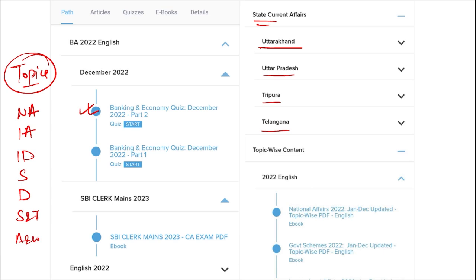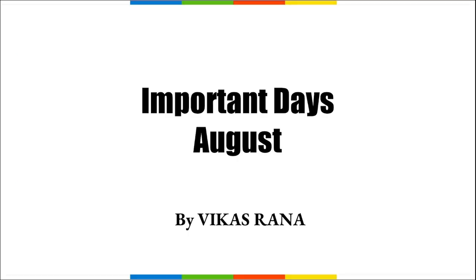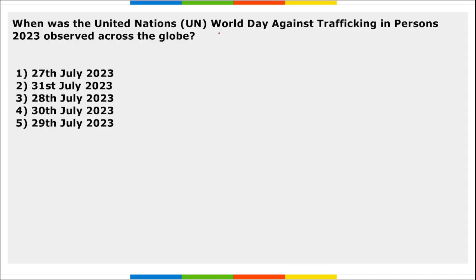Hello everyone. So in this video, we will be discussing important current affairs for the August month for the topic important days. The session will be quite interesting, so do pay attention till the end. Let's start. First is, when was UN World Day Against Trafficking in Persons 2023 observed across the globe?